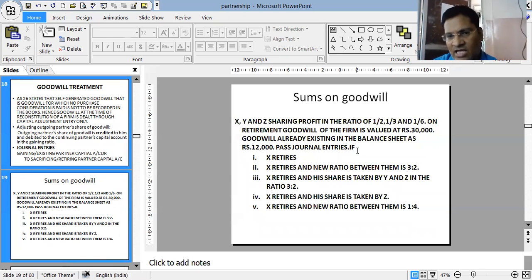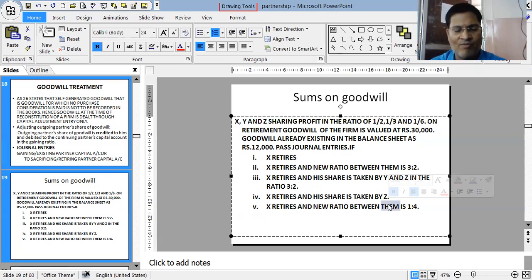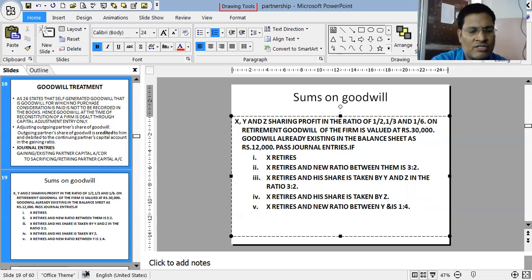Past journal entries. If X retires, and the new ratio becomes 3:2. X retires and his share is taken by the existing partners in the ratio 3:2. X retires and his share is taken by Z, and simply X retires and the new ratio between Y and Z becomes 1:4.